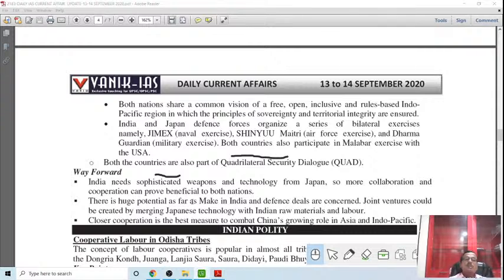In the Make in India initiative, for joint production in the defense sector, we allow foreign manufacturers to come and establish their plants in India. So through Make in India, that will definitely help in strengthening Indian technology and build the Indian brand image in the international community in the near future. That is definitely to the advantage of India. Joint ventures could be created by merging Japanese technology with Indian raw material and labor.